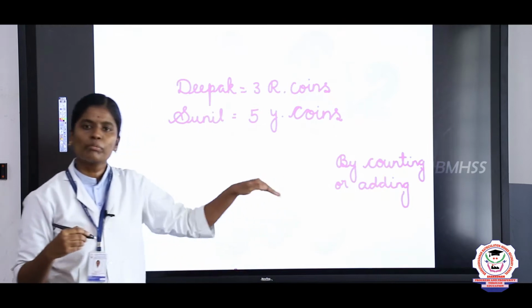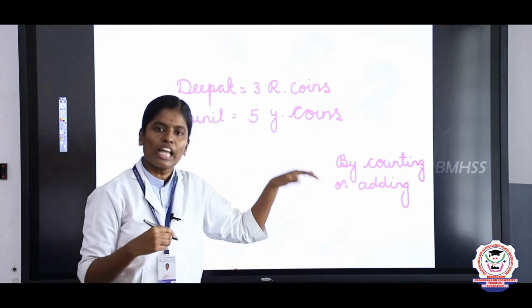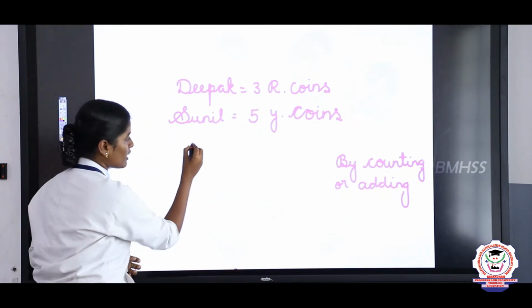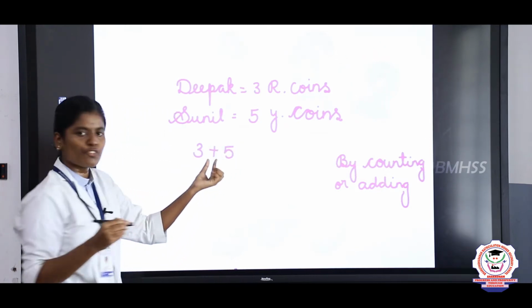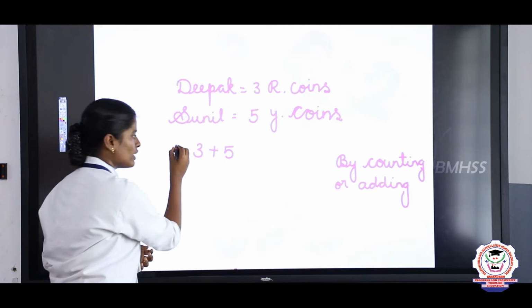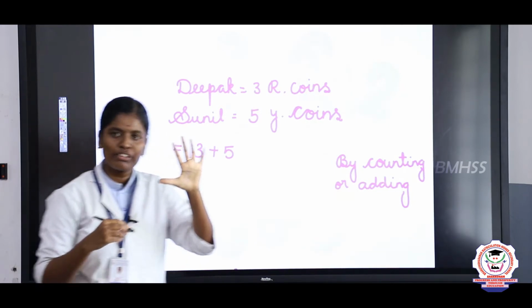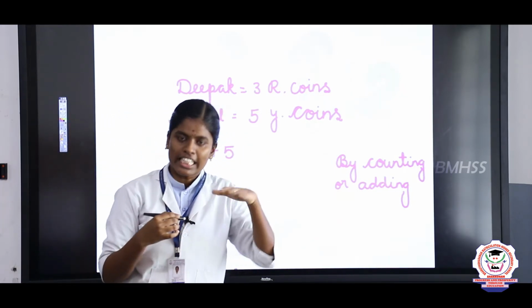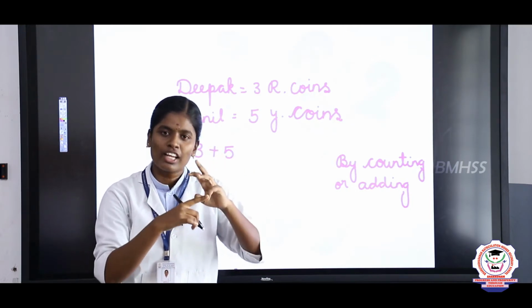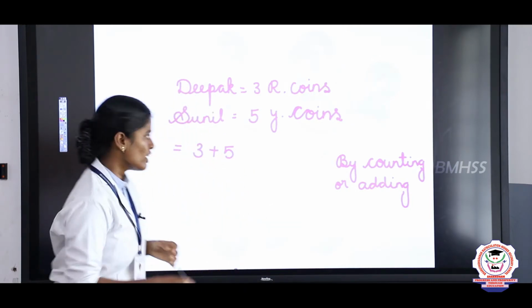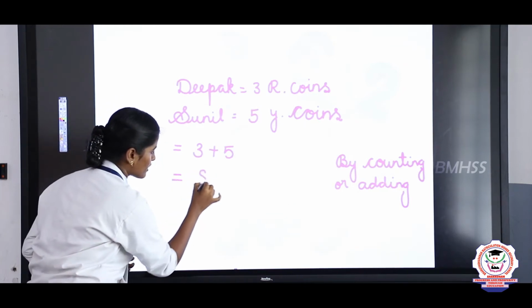Listen children, now I am going to tell how we got the answer. Now you take the numbers alone. Take 3 plus 5. This is the addition symbol. Now you take 3 in the mind, 5 in the fingers. 3, after that 4, 5, 6, 7, 8. So he said the correct answer. The answer is 8.